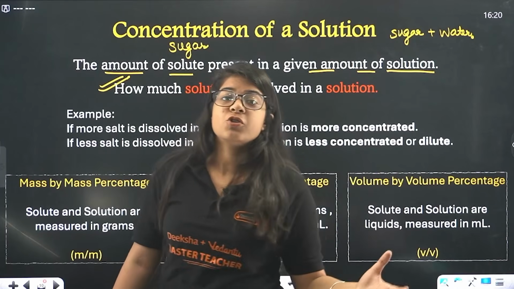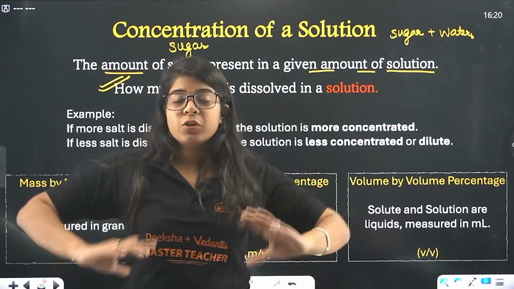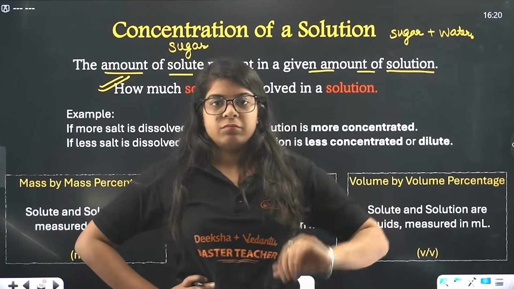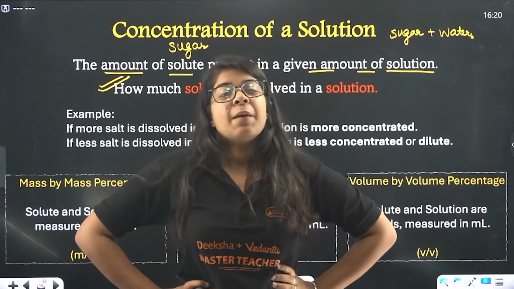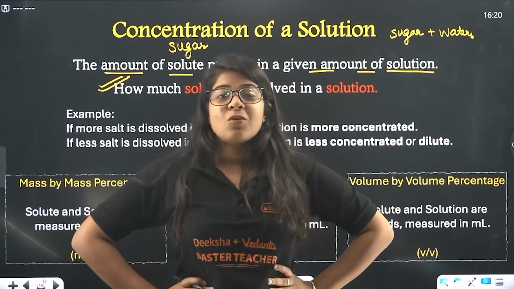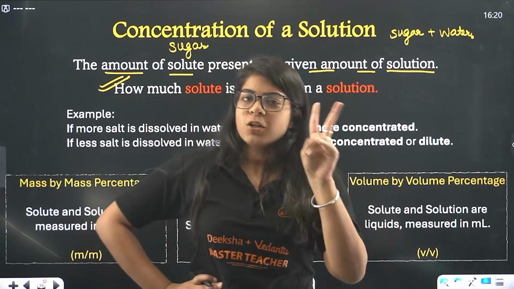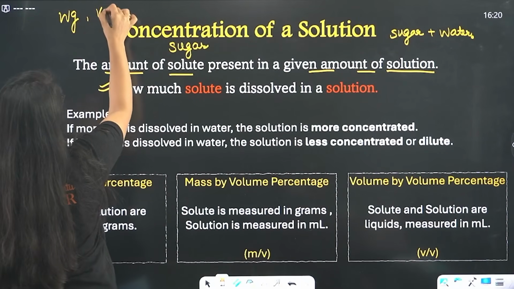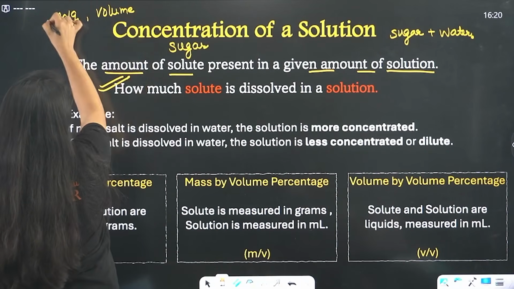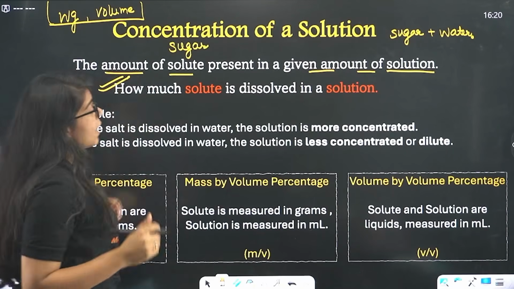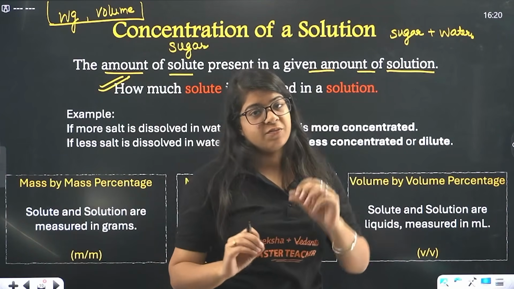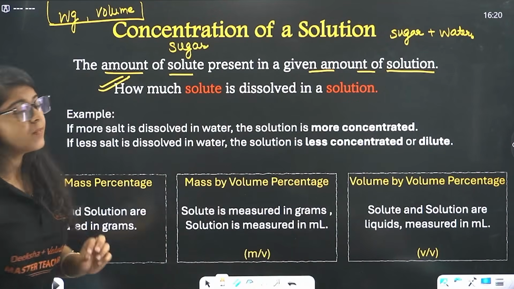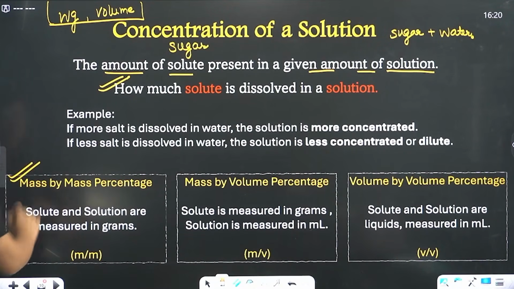The solute in a solution can be measured using, now you tell me, when you buy sugar, you say 1 kg of sugar, 2 kg of sugar, 10 kgs of sugar, right? But when you say water, you say 500 ml of water, 500 liters of water. So there are two things: one is your weight, and another is your volume. So we can measure our solute, solution and solvent using these two units, weight and volume. Done. Now, beta, the very first thing is your mass by mass percentage.